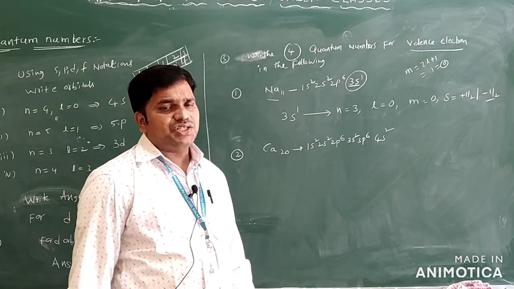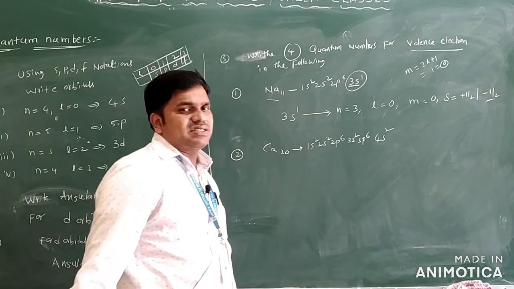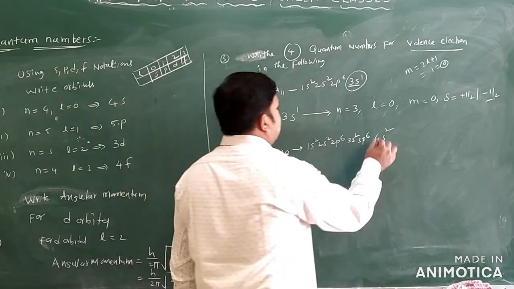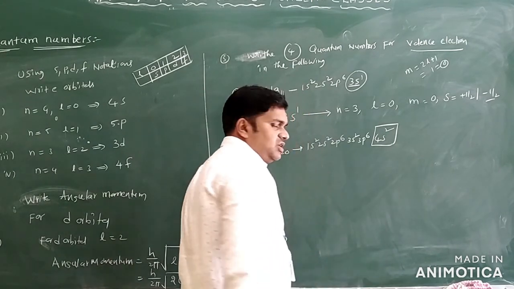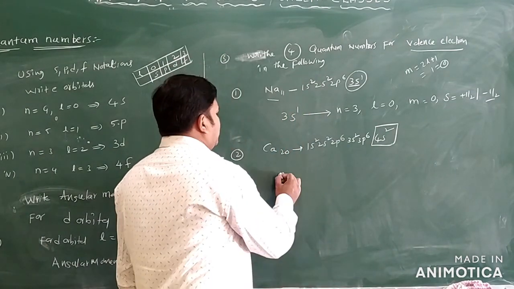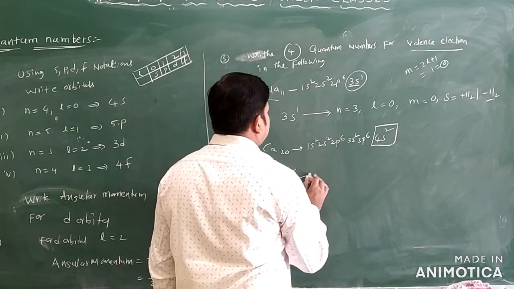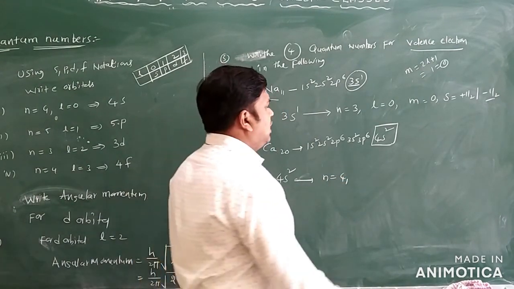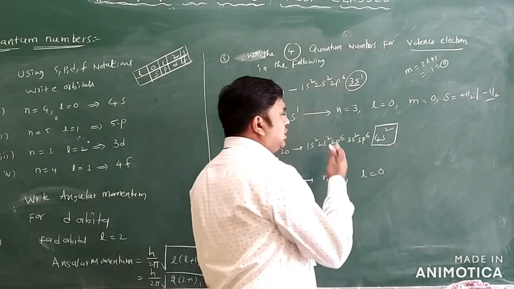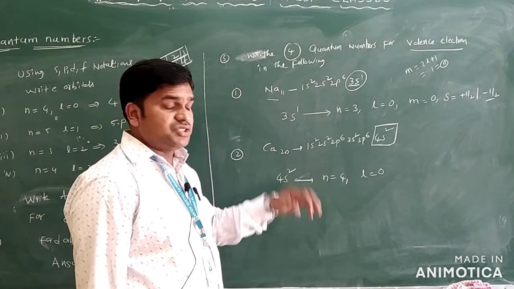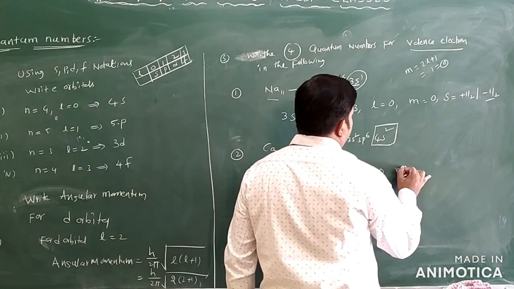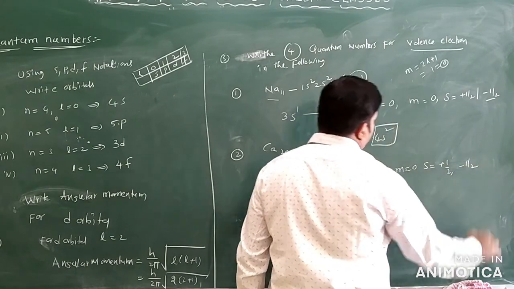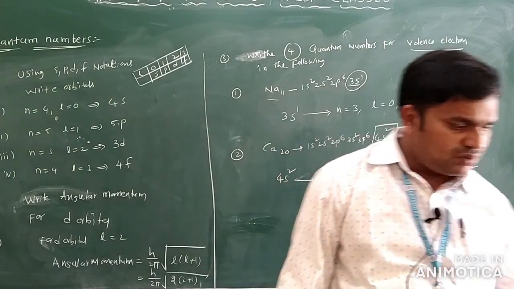Now we can see calcium, atomic number 20: 1s2, 2s2, 2p6, 3s2, 3p6, 4s2. What is the last shell? 4s2 only. So I will write n is equal to 4, l is equal to 0, m is also 0, and s is equal to plus half or minus half.